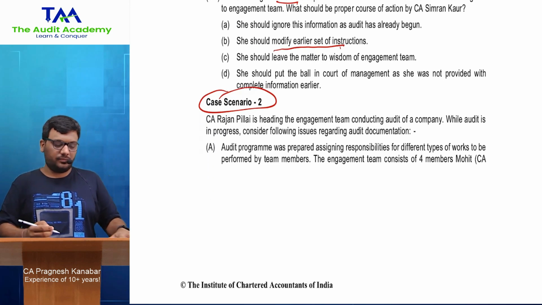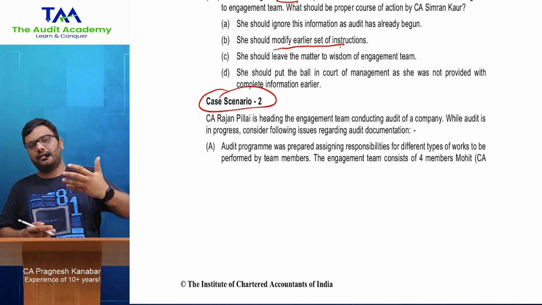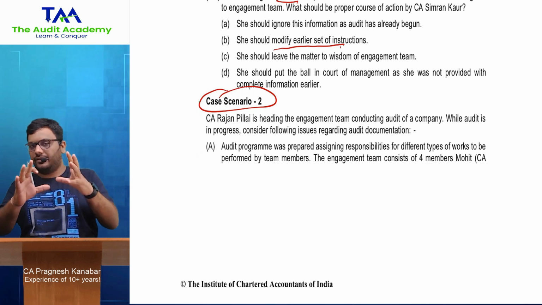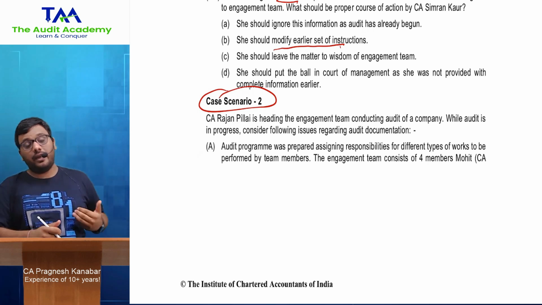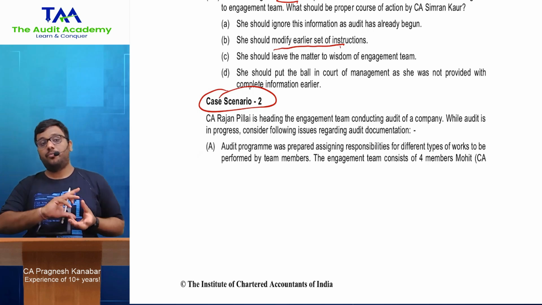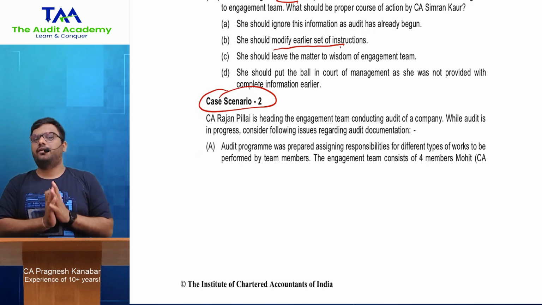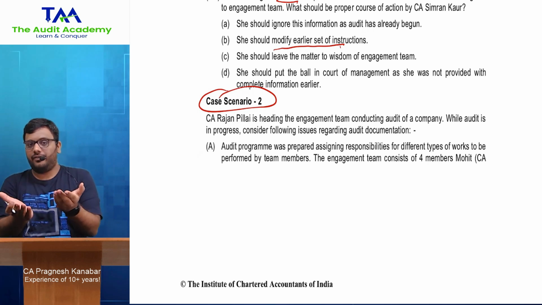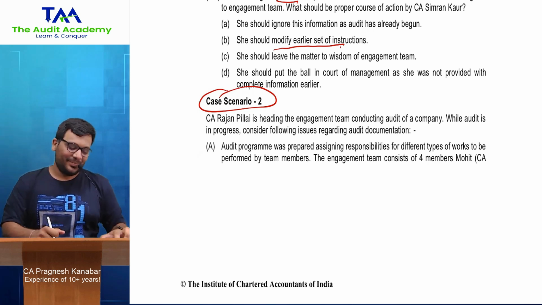But you should go through that audit strategy, plan and program. I have said this that many students leave it in optional, but actually it's a very easy topic if you just hear out some logical explanations. Case scenario 2, again they have given it based upon audit program and risk assessment and internal control chapter. Both of them are not favorites of the students, and whatever is not your favorite becomes the favorite of the ICAI. Yes sir. All right.